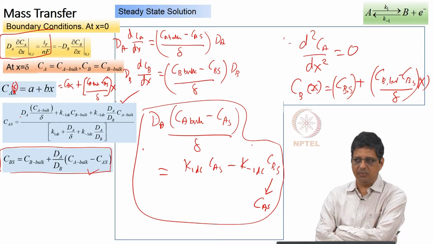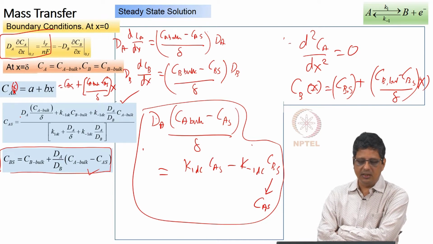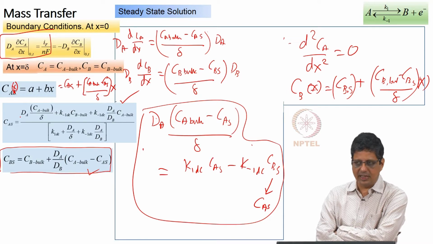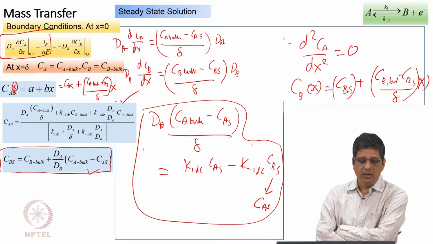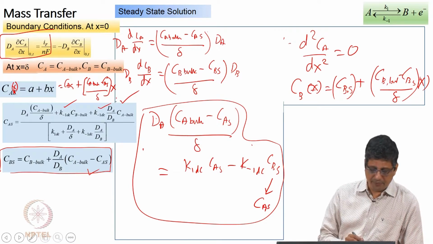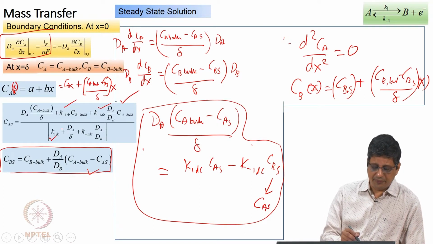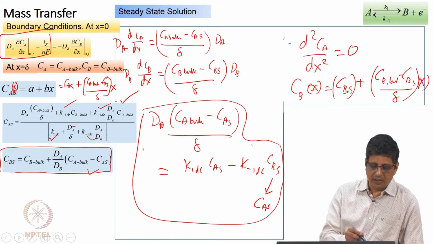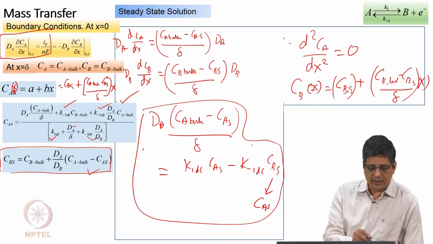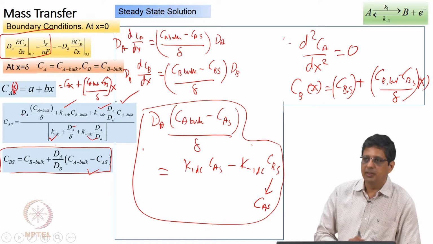K1 will become a large number, K minus 1 will become negligible. For simplicity, let us just say that dA equal to dB. Therefore, some of the terms will cancel out and become simpler. On the numerator, this will become negligible, this will become negligible. K1 is a large number, this is a constant, this is negligible. Therefore, it is going to become Ca, this dA and delta are constants, by K1 dC.